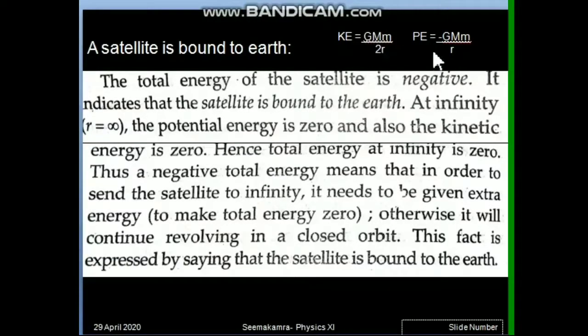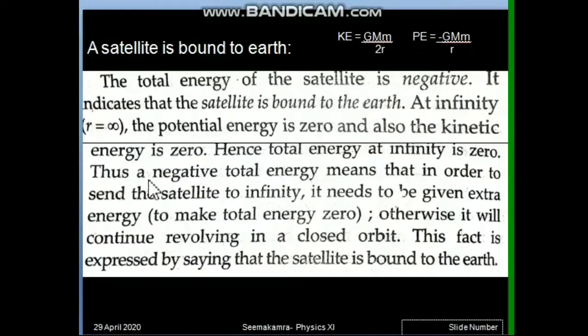If we put infinity here, then 1 by infinity is 0. So both potential energy and kinetic energy are 0 at infinity. That means the total energy of the satellite at infinity will be 0.